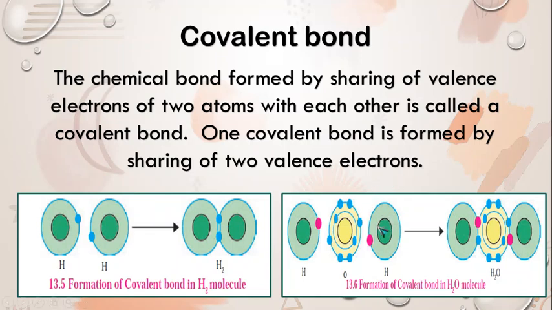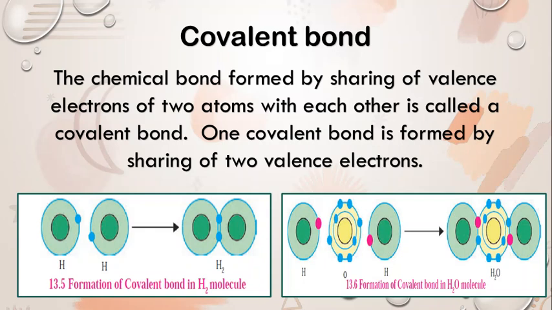The same goes with water. Here also, children, hydrogen has atomic number 1 and electronic configuration 1. Hydrogen has 1 electron in its K shell. Oxygen has atomic number 8 and electronic configuration 2, 6. There are 6 electrons in the valence shell of the oxygen atom. It means that the electron octet in oxygen is short of 2 electrons and the valency of oxygen is 2.